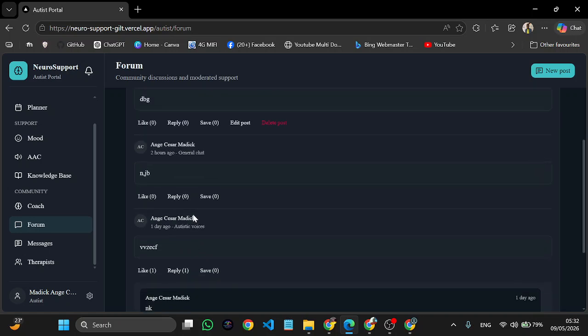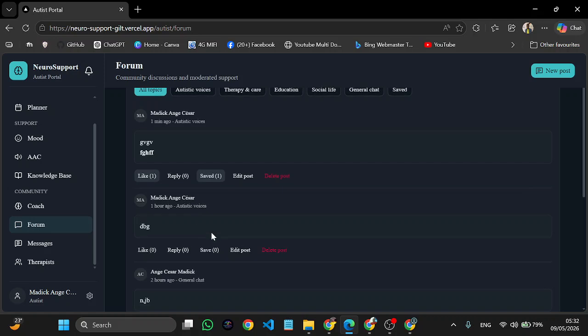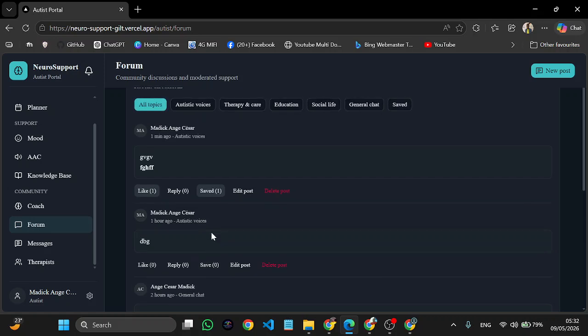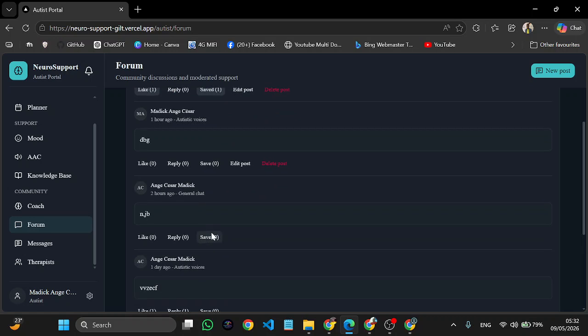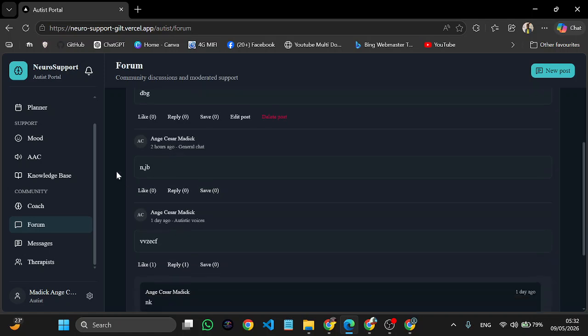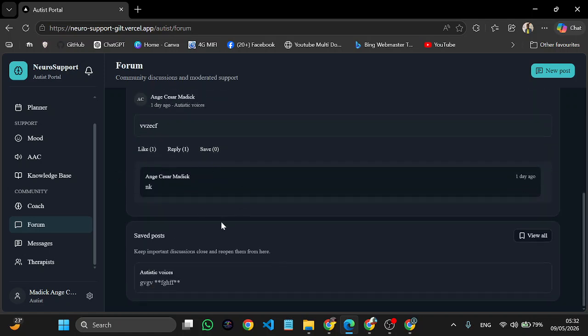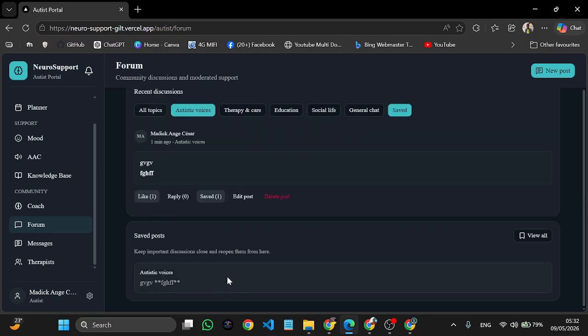Seems to be taking more time, but yes, based on your internet connection, my internet connection is not very good, so that's why it takes time. But here you can see how it will appear when it is done, and here you can see the saved posts. You can click on them if you directly want to go to a specific saved post.